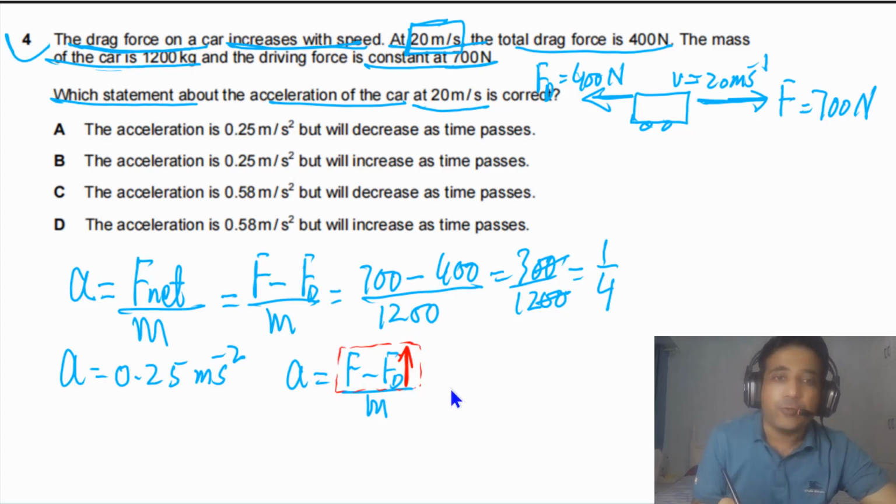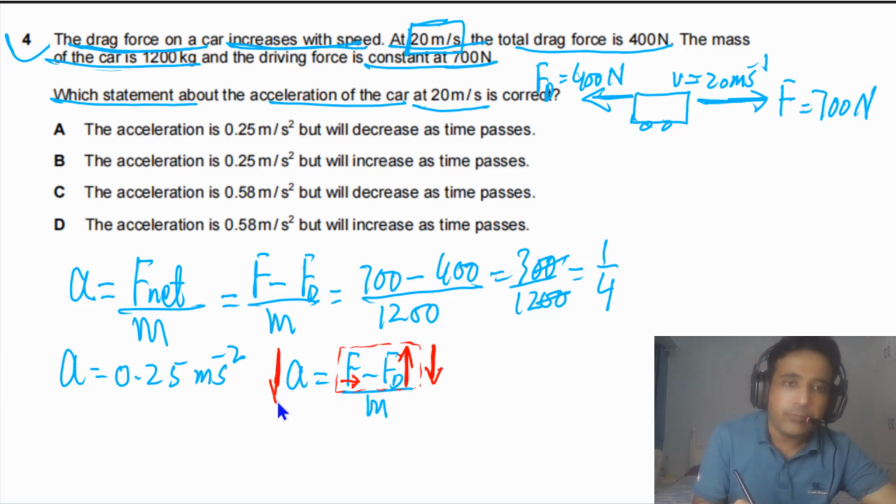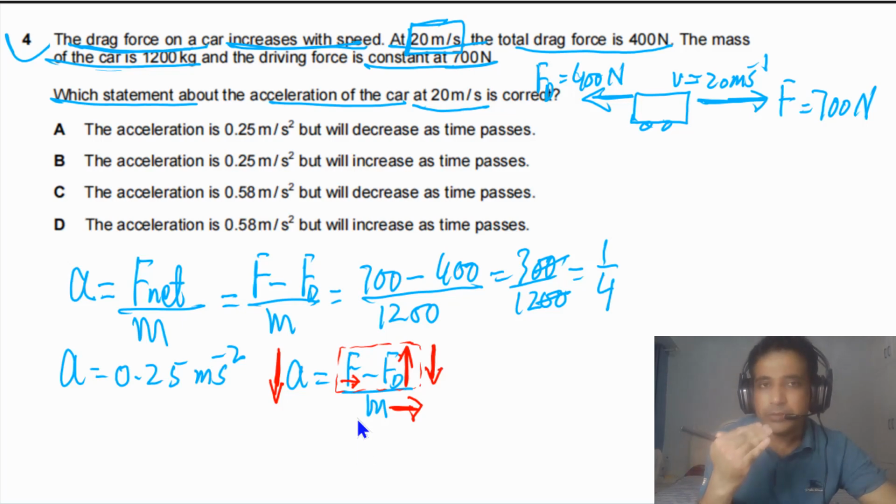So the net force will decrease, because the driving force is constant. So it simply means that a will decrease, because the mass of the car is constant and the driving force is also constant. So it means acceleration will decrease.